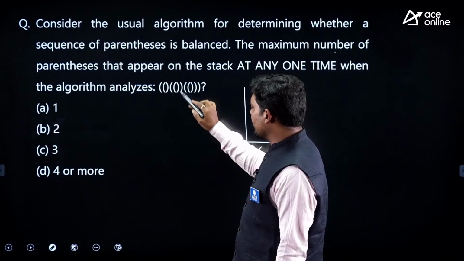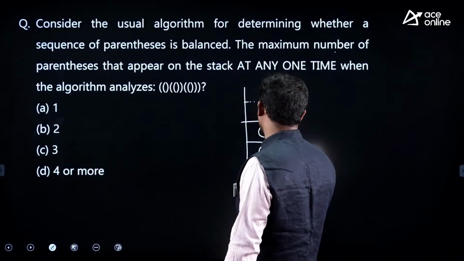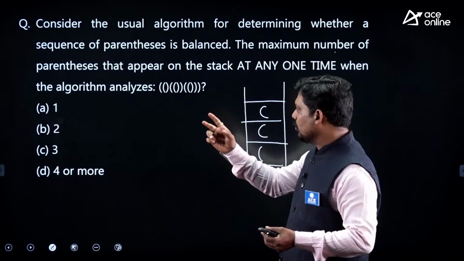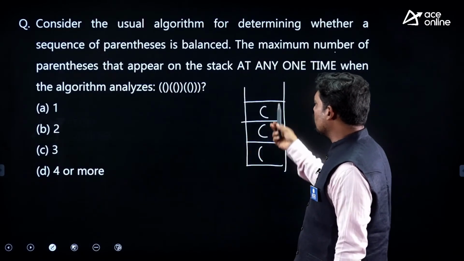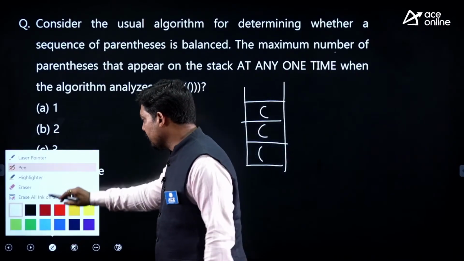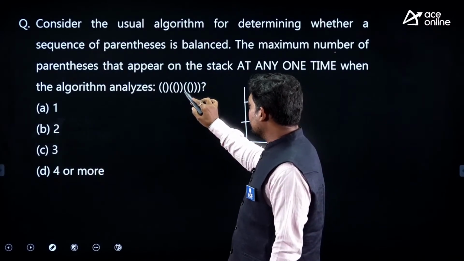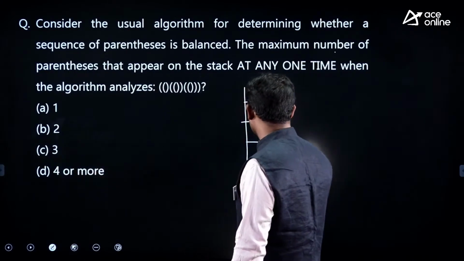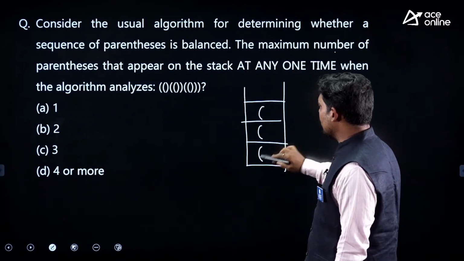Then again opening and opening. That means the length will go up to 3. So opening and opening, look here. This opening and closing I have taken out. So the length was 2. Then because of this closing I have taken out. Then 2 openings. That means now the length grows up to 3. Then 2 closings, and 2 closings means this will again be taken out. So we are done up to this. Then again 2 openings. Again 2 openings. And then 3 closings, and that means 1, 2, 3 will be taken out.